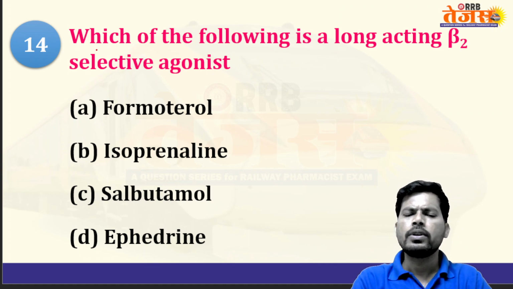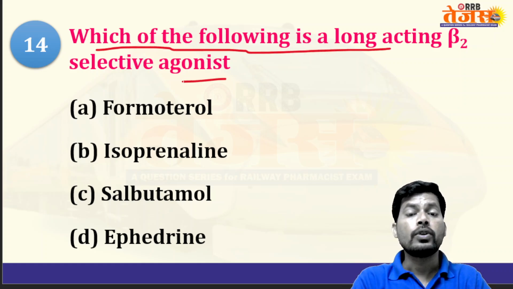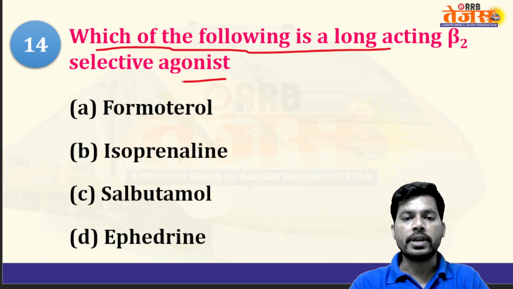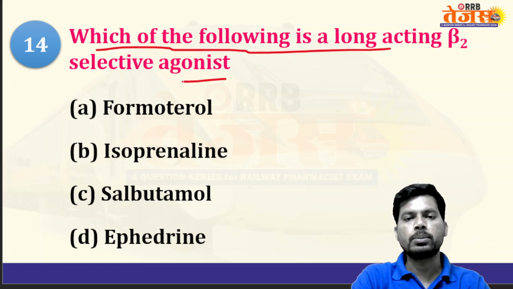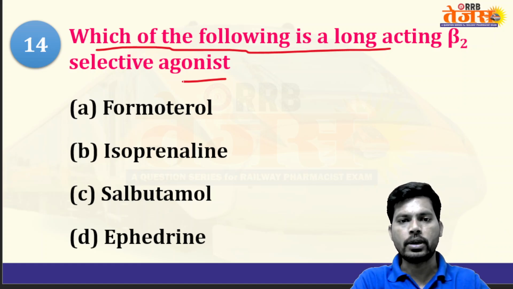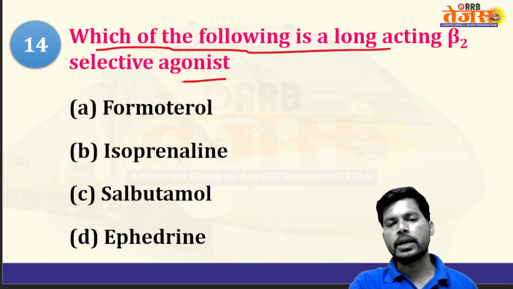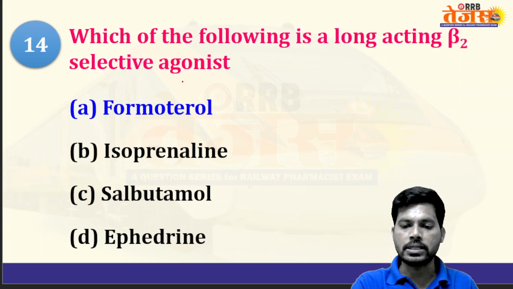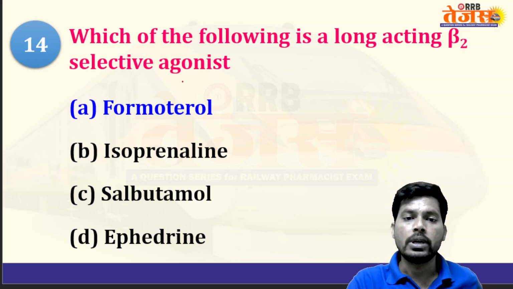Continuation. Which of the following is a long-acting beta-2 selective agonist? Formoterol, isoprenaline, salbutamol, ephedrine. Ephedrine is a mixed acting drug. Isoprenaline is mainly active on beta receptors like beta 1, with less action on beta 2. Formoterol is a long-acting beta 2 receptor agonist. The answer will be formoterol, a long-acting beta 2 receptor selective agonist.